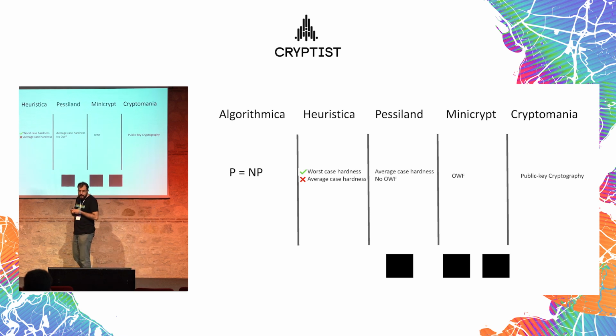And in Pessiland, okay, we have average-case hardness, so we can somehow create a block, but we have no way of getting paid for finding this block, because we cannot solve this one-way function puzzle. As I said, it's this example of paying someone who put a brick. Someone can create a block, but we don't know which person to pay without at least introducing bias.